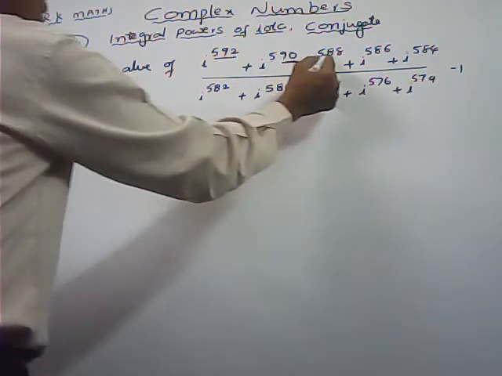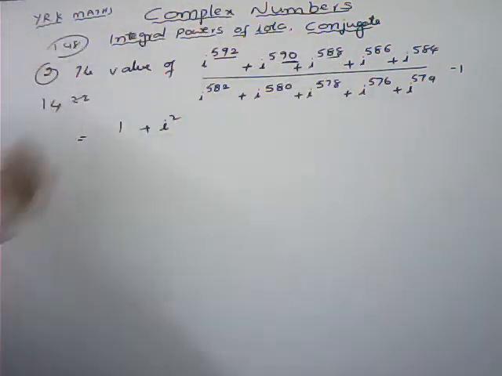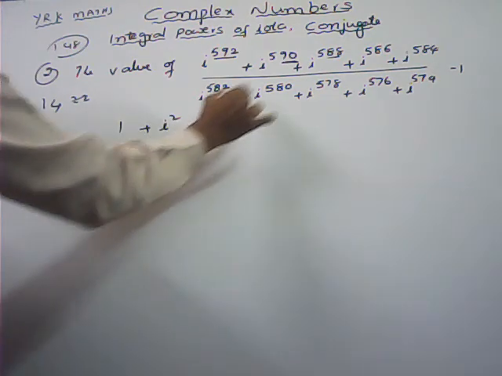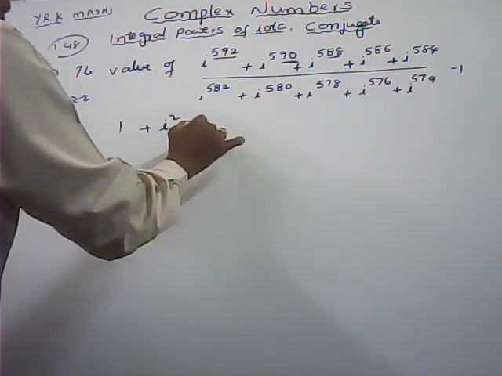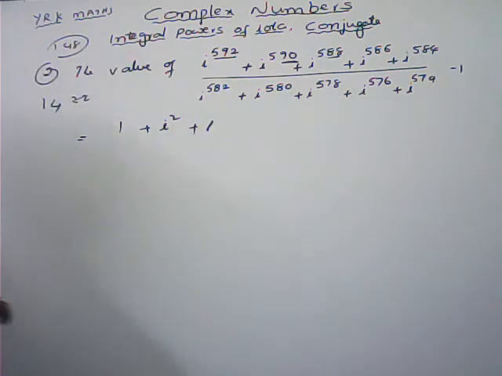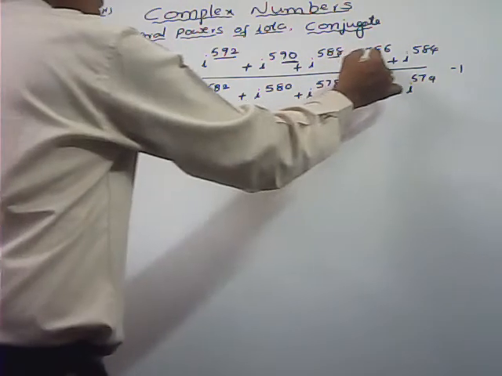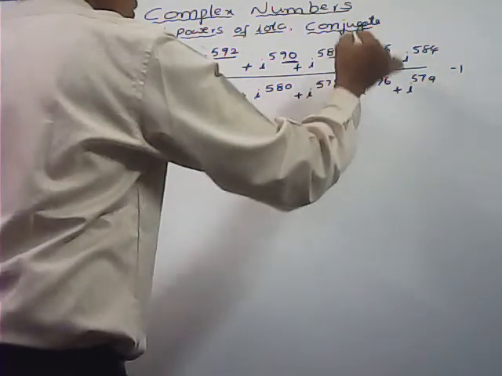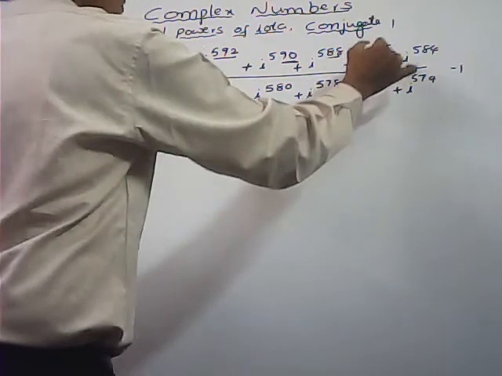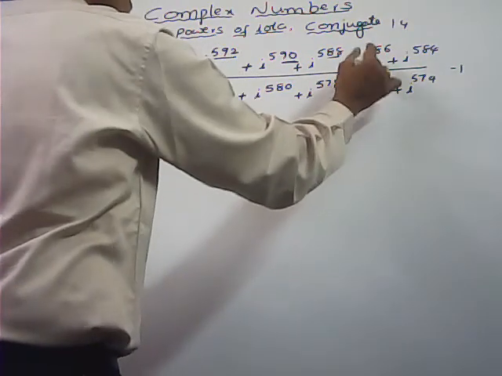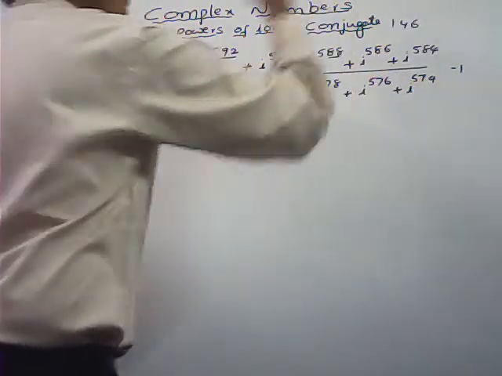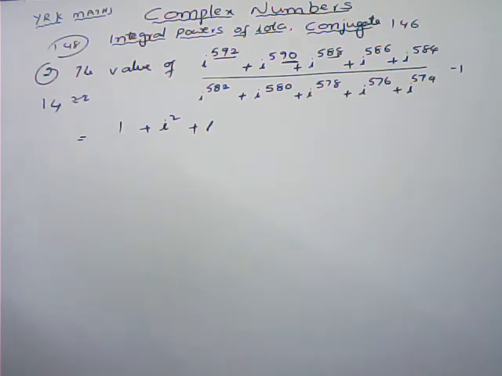And 588, the last two digits 88 are divisible by 4. If it is divisible by 4, i power 4 into m we can write, that is 1 only. Now 586, if we divide by 4, 4 ones are 4, 4 fours are 16, 26, 4 sixes are 24. So 2 is the remainder.